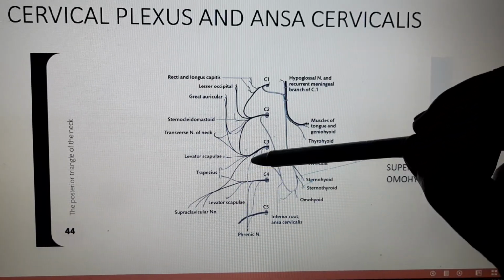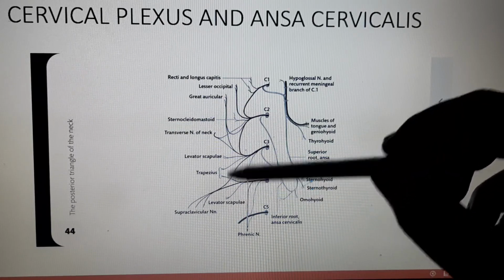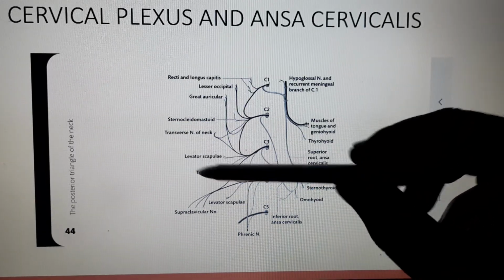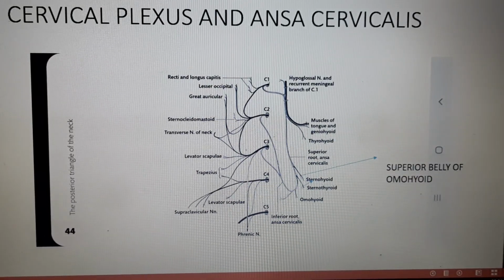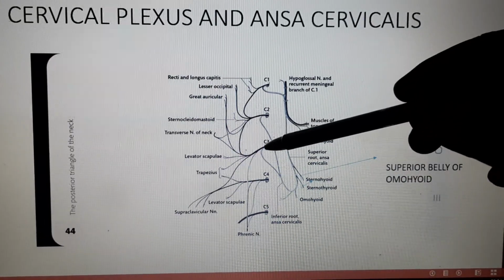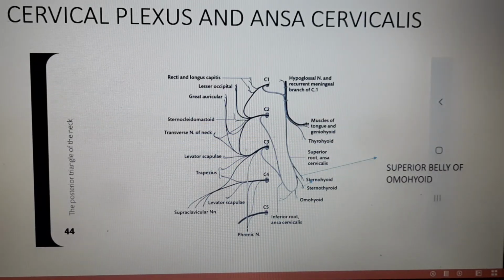You can see that there are two nerves, one from C4 and one from C3, for levator scapulae muscle. Means levator scapulae muscles are not only supplied by the C3 and C4 root, but also supplied by the dorsal scapular nerve.